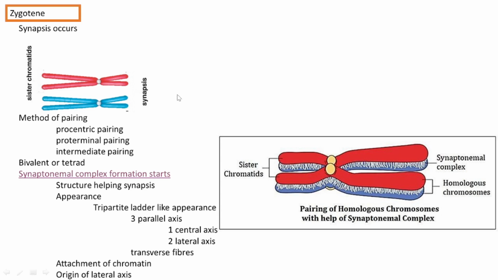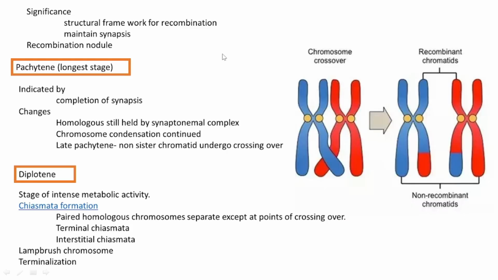Okay. And then one more thing I am going to tell you. How can we easily memorize that synapsis is happening during zygotene? One trick is there. Look at the first letter of the stage, Z. This Z is somewhat similar to the first letter of synapsis. By keeping that similarity in mind, we can easily memorize that synapsis happens during zygotene. And for the synaptonemal complex also, the first letter is S. Both of these important processes are happening during zygotene. Okay. Next, we are going to see the significance of the synaptonemal complex.